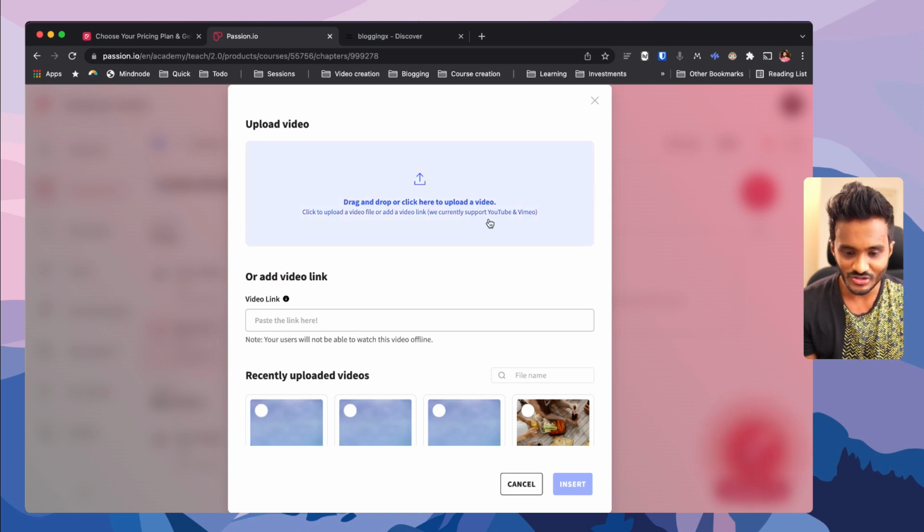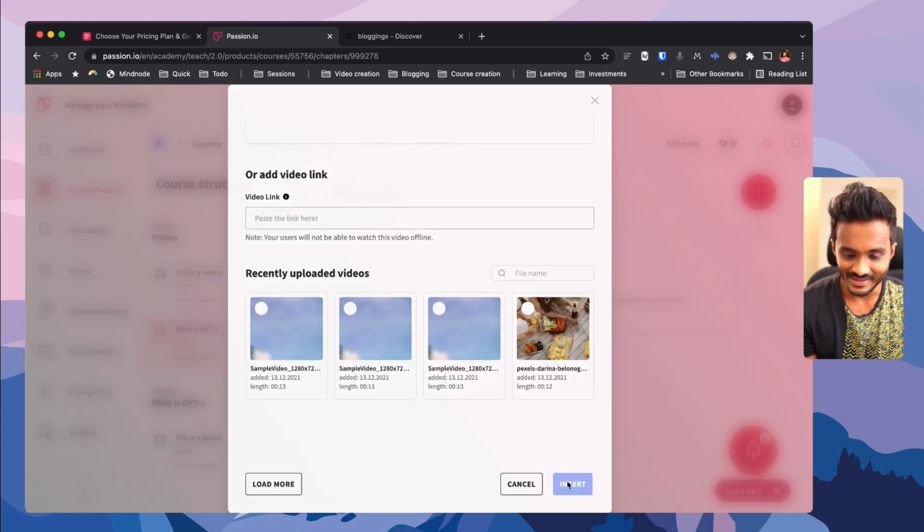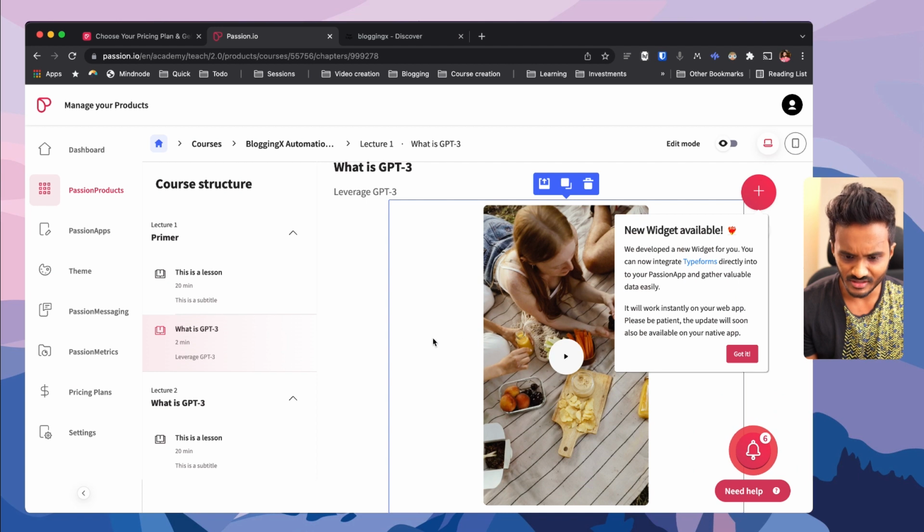Well, none of the solutions as of now, uploading your own video, YouTube or Vimeo, offers you protection against piracy. They don't have DRM protection or anything like that. Users can easily scan the source code and just download the video. I've experimented even by uploading my very own video in here. So let me insert this video here. This is like vertical aspect ratio.